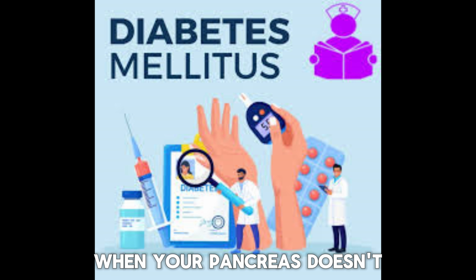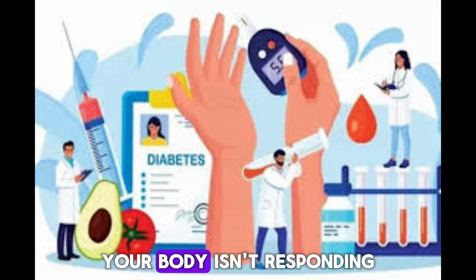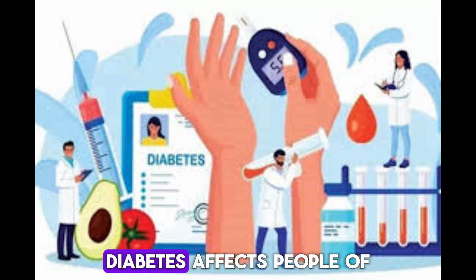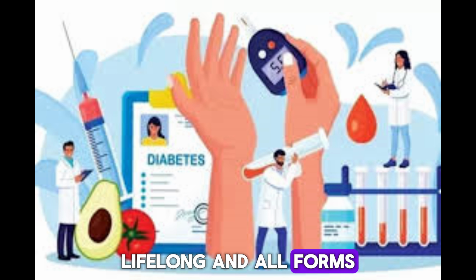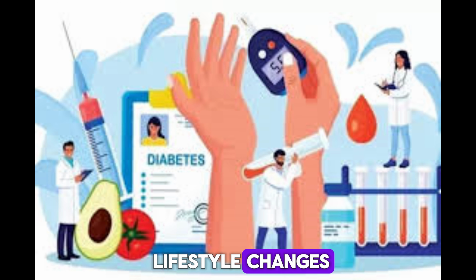Diabetes is a condition that happens when your blood sugar, glucose, is too high. It develops when your pancreas doesn't make enough insulin or any at all, or when your body isn't responding to the effects of insulin properly. Diabetes affects people of all ages. Most forms of diabetes are chronic, lifelong, and all forms are manageable with medications and/or lifestyle changes.